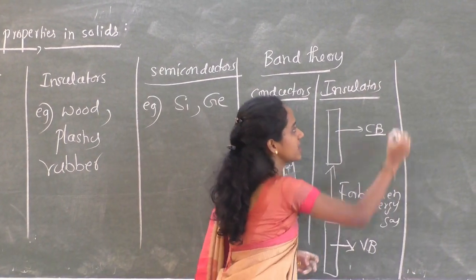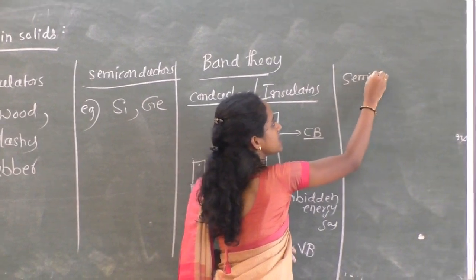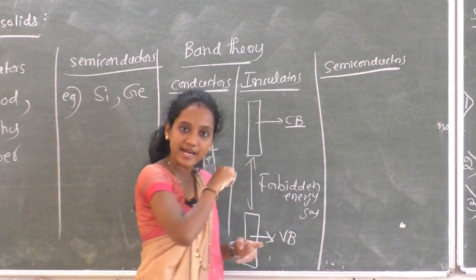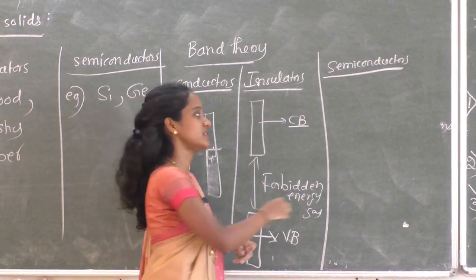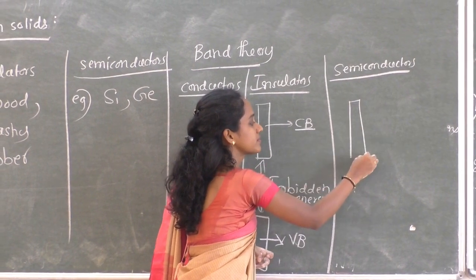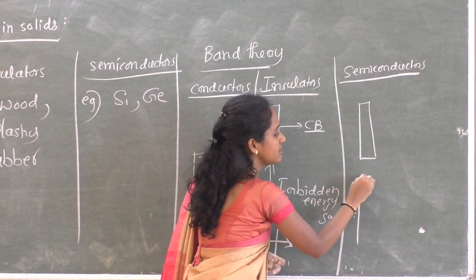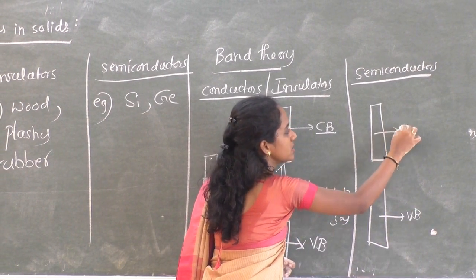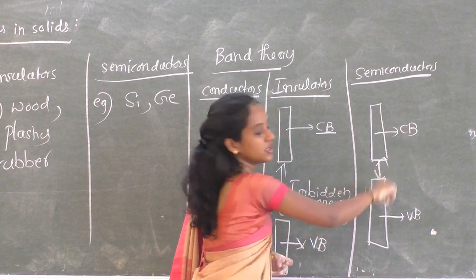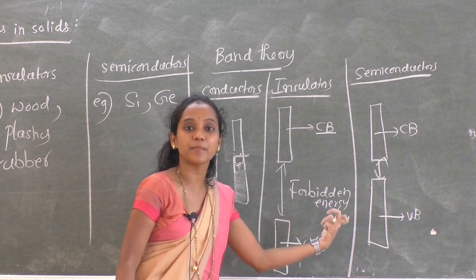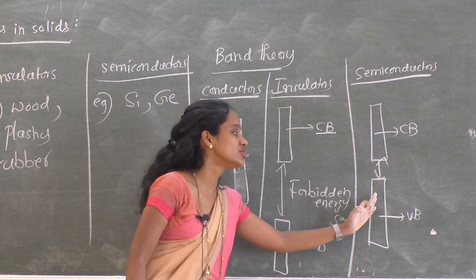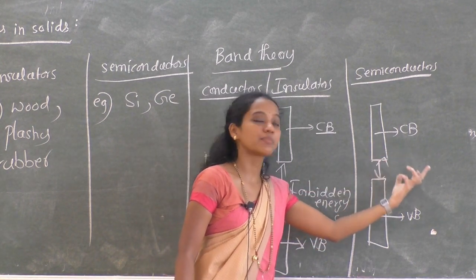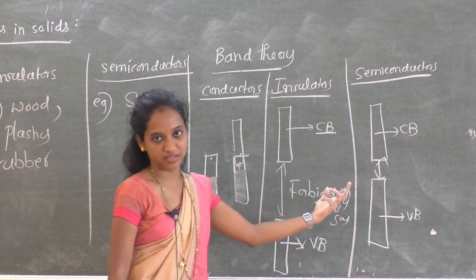Whereas in semiconductors, it conducts electricity to a smaller extent, and the gap between conduction band and valence band is small here. Therefore, as we increase the temperature, electrons can jump from valence band to conduction band. Thereby it can conduct electricity.